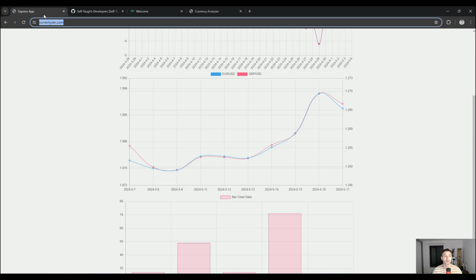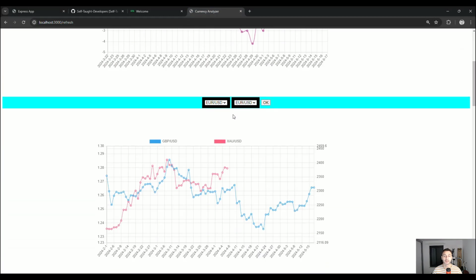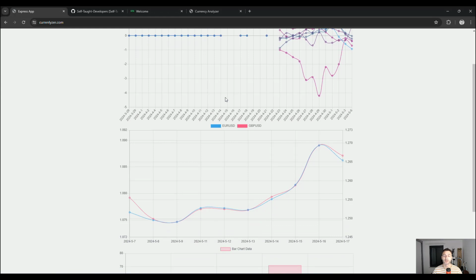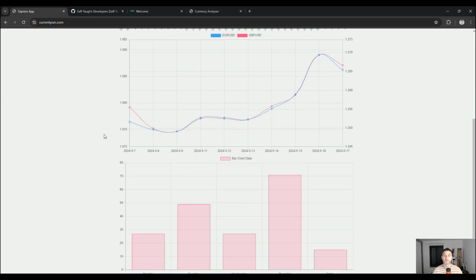You can also check this one, Currentlizer, if you would like to check. I think in the very near future I will add all the details which I currently have, also the drop-down menu here. So you can also check for yourself the details: the correlation, the currency strength, and also the pip range for all the symbols.